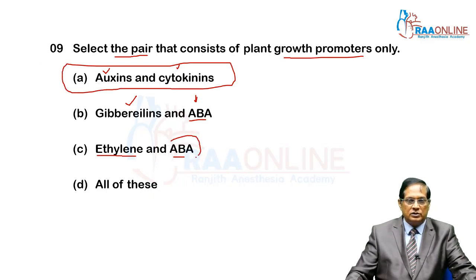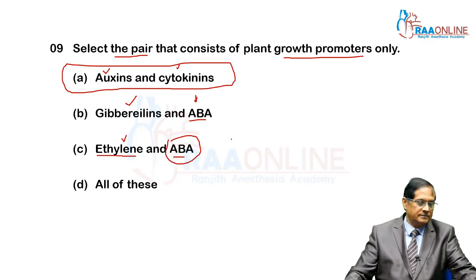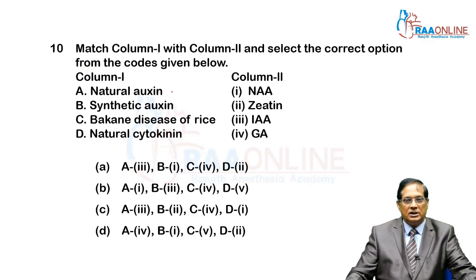This is natural growth inhibitor abscisic acid, and this is kept under both categories, that is, some functions are promotional and others are inhibitional. Match the column. Natural auxin is indole 3 acetic acid, that is A with 3.